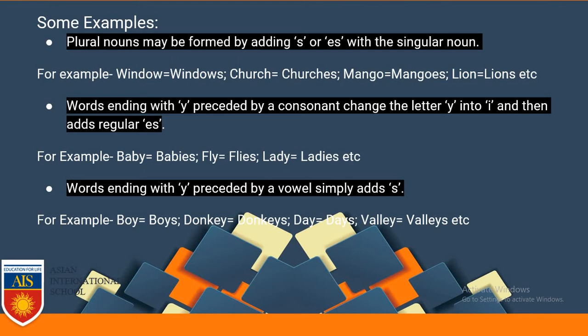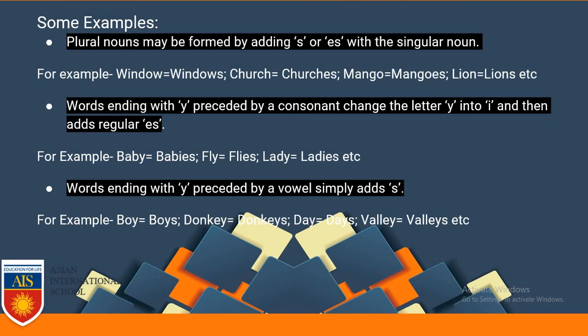Now next rule is: words ending with y preceded by a vowel simply add s. In the previous rule you learned that if a word is ending with y and it has a consonant in front of it, it should be ies. But if a word is ending with y but it does not have a consonant in front of it, it has a vowel in front of it, so it won't be ies, it would be simply s.